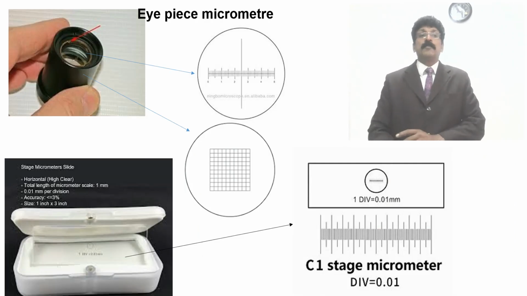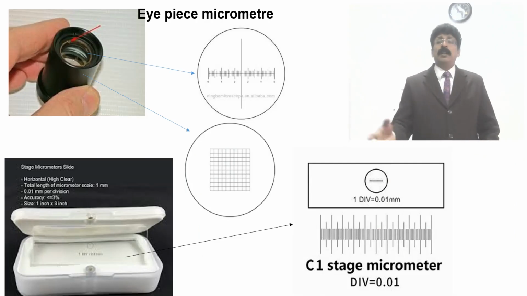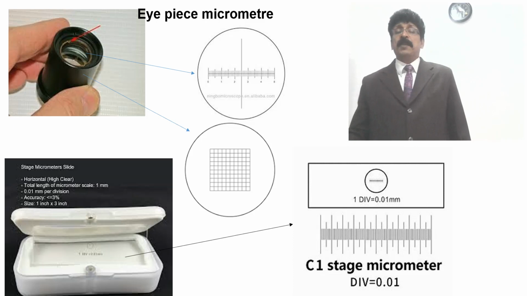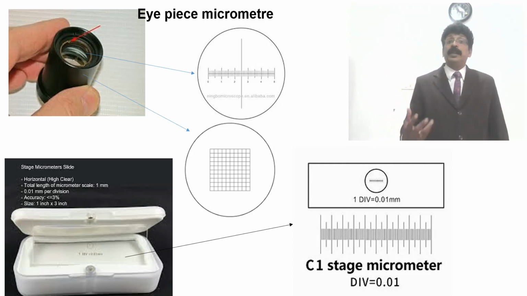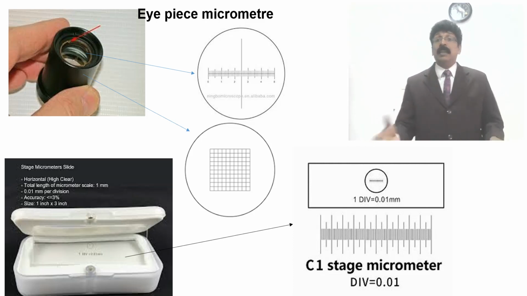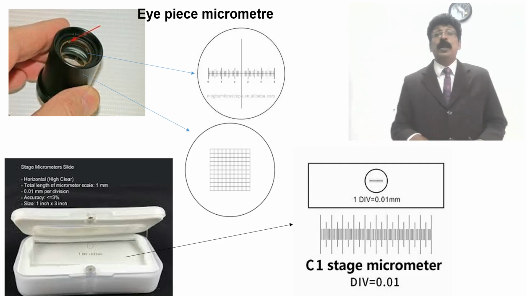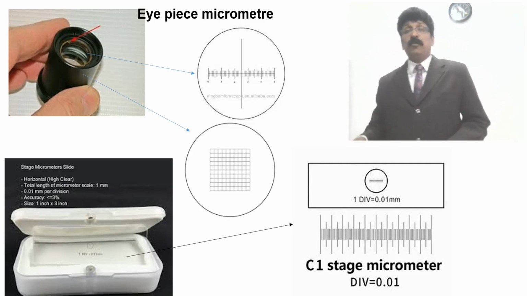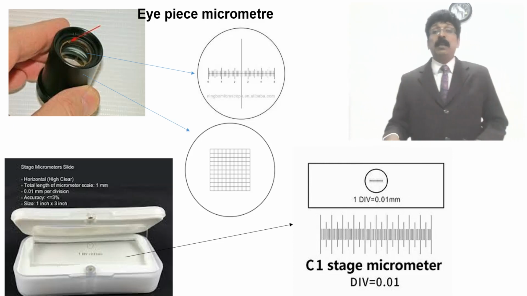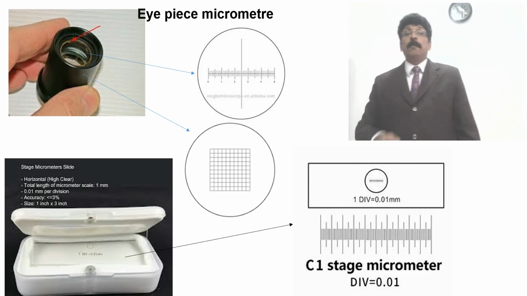So this is about the stage micrometer and eyepiece micrometer, which we can see in the lab very clearly. So these are the calibration. When you want to draw or observe something in the microscope, the calibration plays a major role in identification. So for calibration, you see there is a picture which shows the first one is the eyepiece.